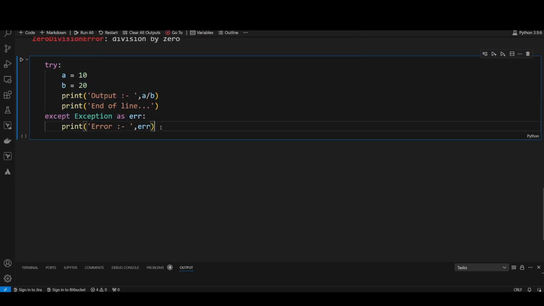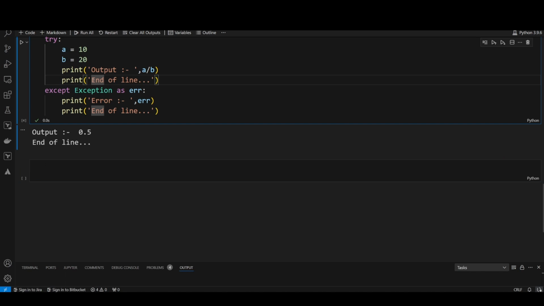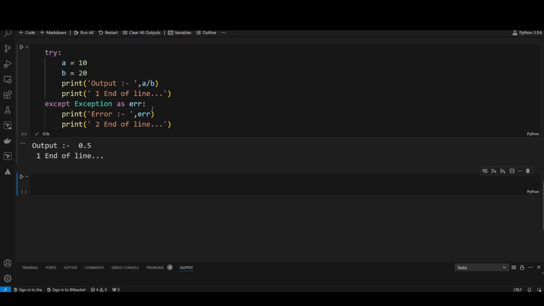Once it reaches here, let's say for example, I'm just printing here. So these two print statements will print, but in the above program the program got interrupted at this particular line, so this particular print statement won't execute. Let's see. So now I can get 2 lines. Maybe I can put the line number as 1, and here I will mention 2. Now I'm getting 1 end of line, means this particular statement is executing, which means the calculation or logic has been properly taken care of.